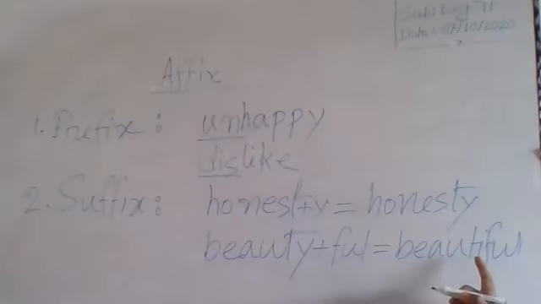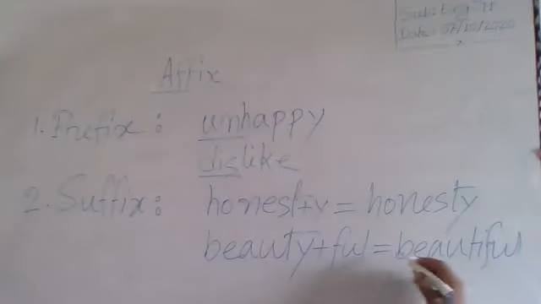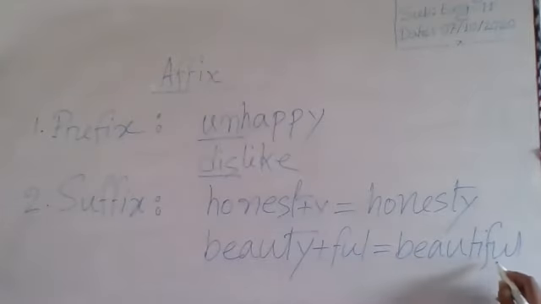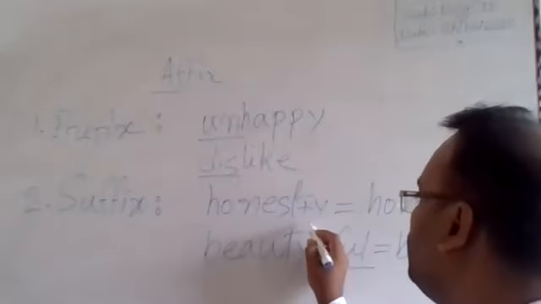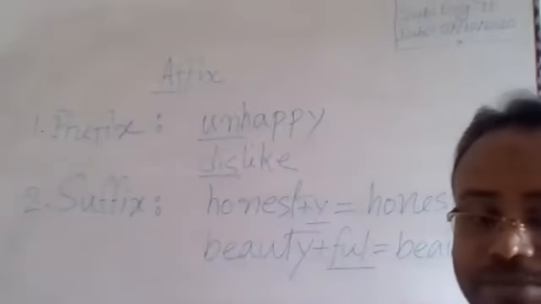This one is adjective. Here, ful is suffix, and in the previous example, y is suffix.